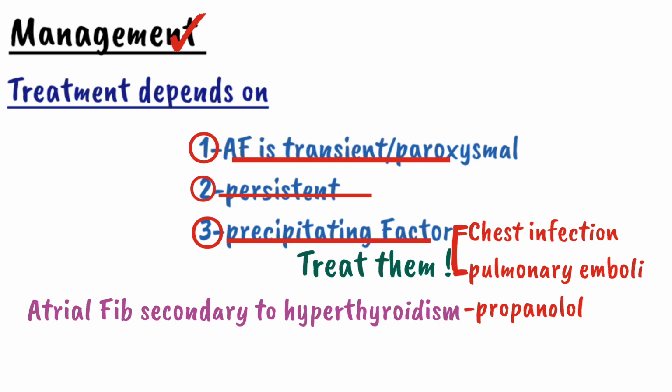So in short, in the treatment of atrial fibrillation, the first approach should be to treat the precipitating factor. Apart from that, after excluding the precipitating factor, the second step is to treat the patient according to the type, whether it is transient or persistent. Initially, we will study paroxysmal or transient atrial fibrillation, and after that we will study how we will treat persistent atrial fibrillation. So let's begin with paroxysmal or transient atrial fibrillation.